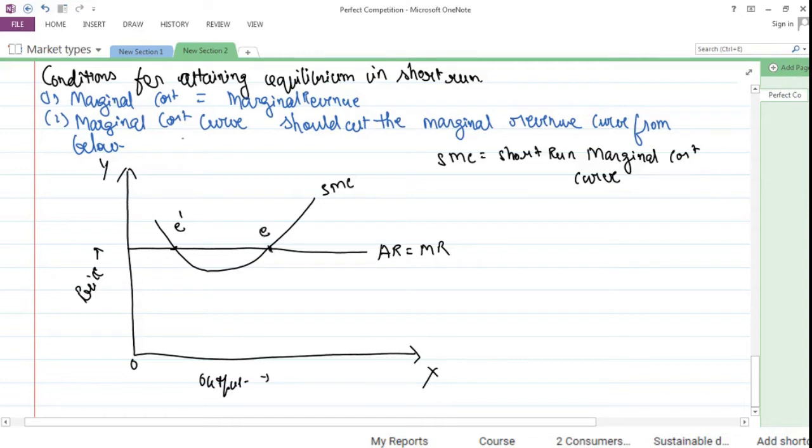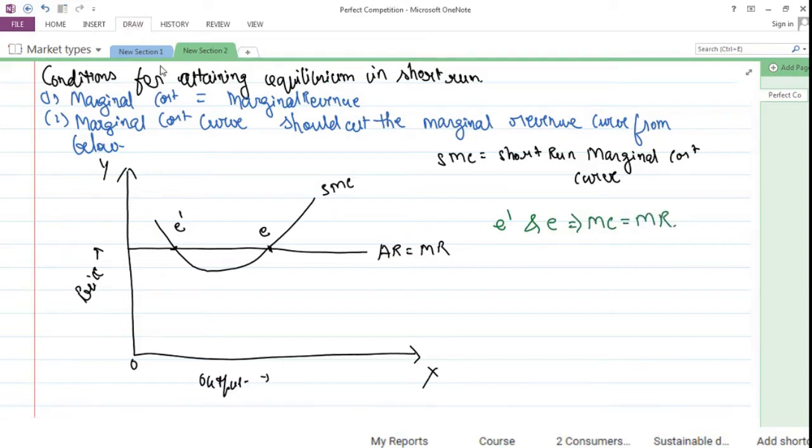So our condition states that marginal cost should be equal to marginal revenue at both these points, that is at E dash and E. The condition gets satisfied that marginal cost is equal to marginal revenue, but E dash जहाँ पे है वहाँ पे the second condition is not getting satisfied.